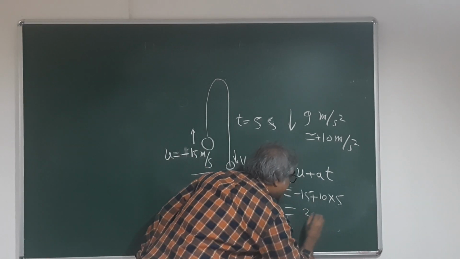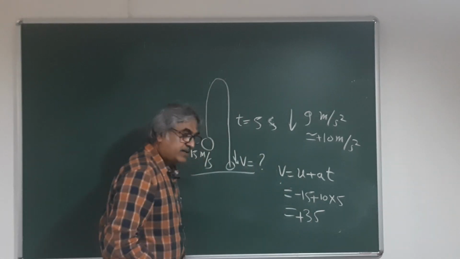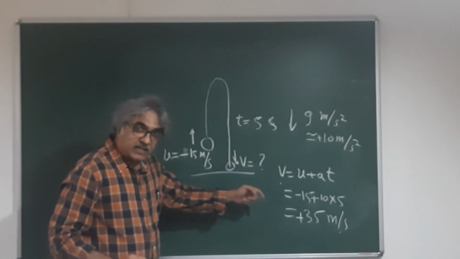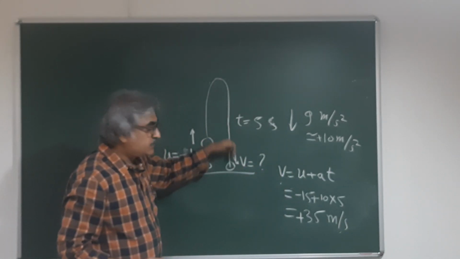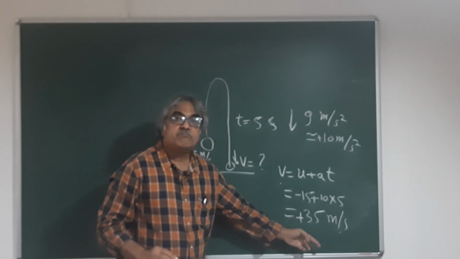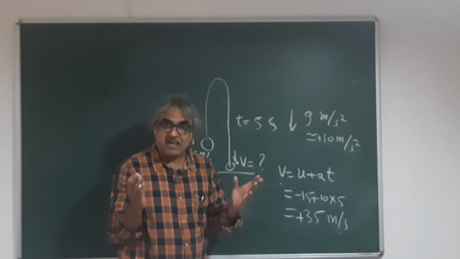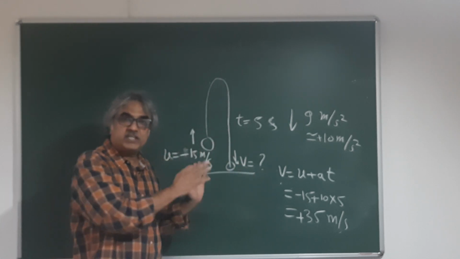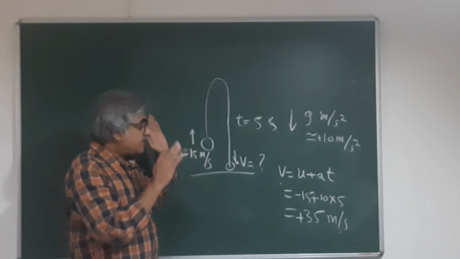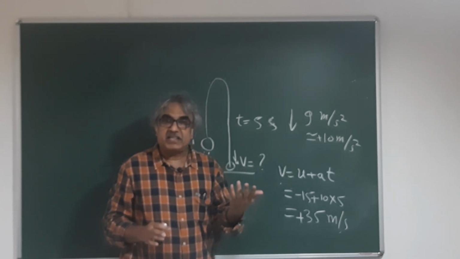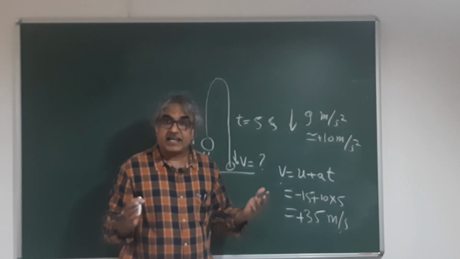Again it is 35 plus, 35 meters per second. 35 plus means downward, and this is what we expected. It's downward and with plus sign, but the answer is same. In both situations, the final velocity was downward with magnitude of 35 meters per second.